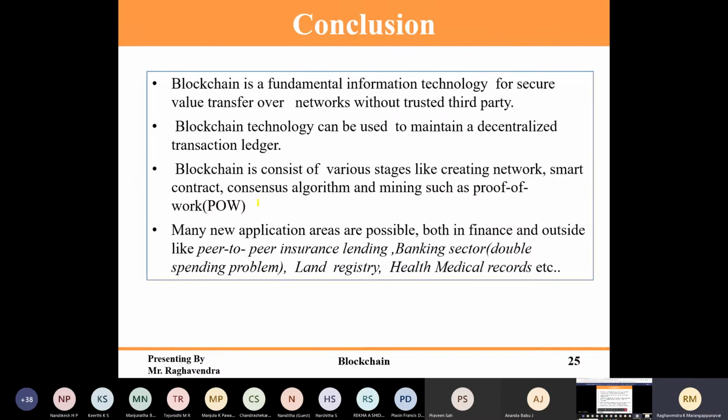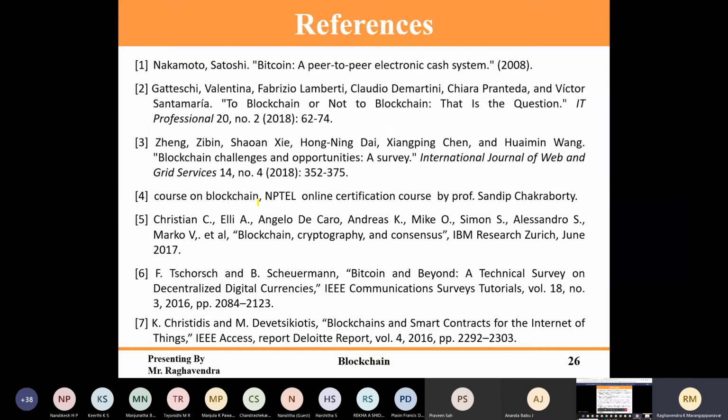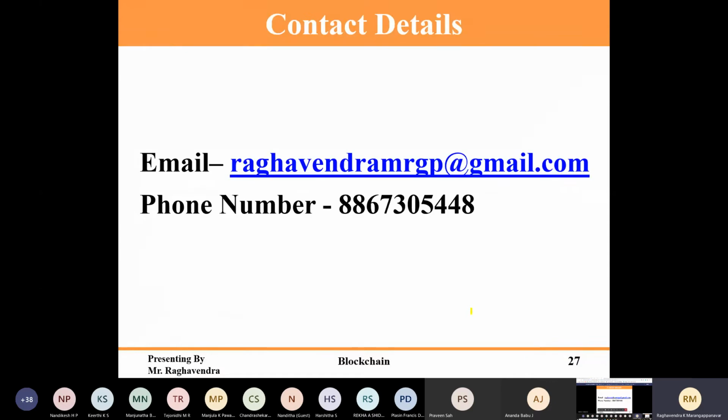So we understood how the consensus mechanism works. We understood the case study of proof of work and proof of stake, the basics of blockchain fundamentals. These are some of the references. Initially they started with the banking system. This is my contact detail. If you have any doubt, you can ask me.